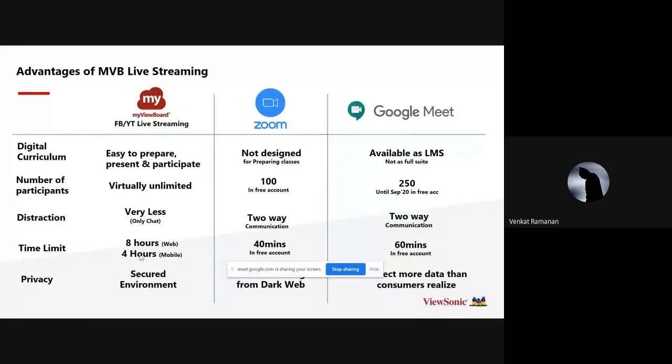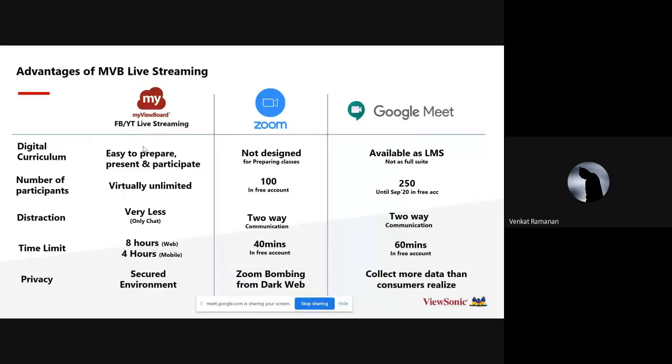Privacy, yes, privacy is one of the biggest concerns these days, as Zoom is being known of late for Zoom bombing, and a lot of accounts are being sold on the dark web. And Google, yes, they collect a lot more than what we realize. So Google collects a lot of user data for improving their own platform as well as selling ads to us.